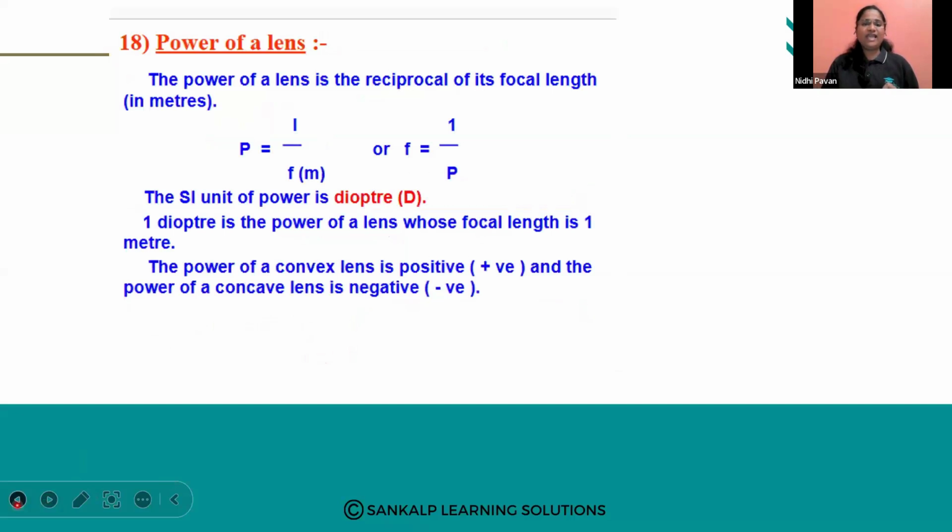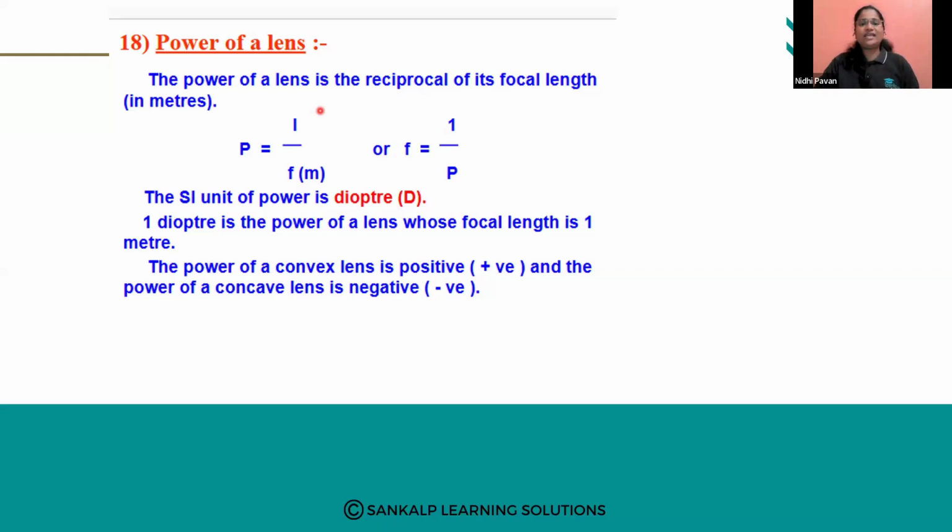Okay. Then we have power of a lens. What is the power of a lens? For example, some of you will be having spectacles like me. The spectacles will be having some power. Everybody will be having different power lenses here.